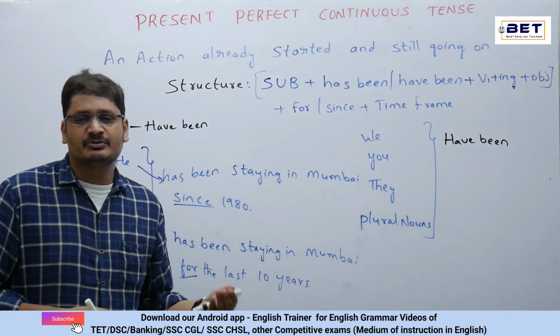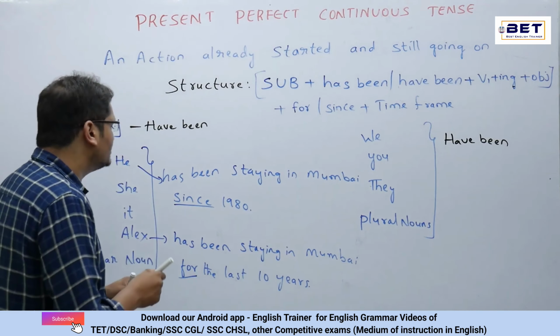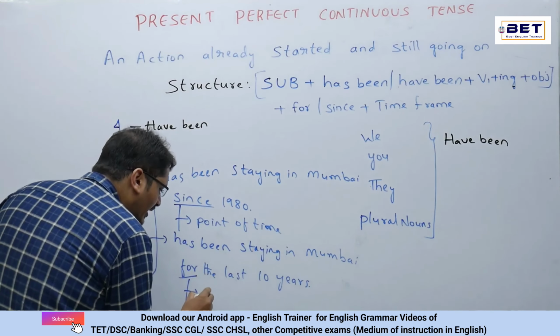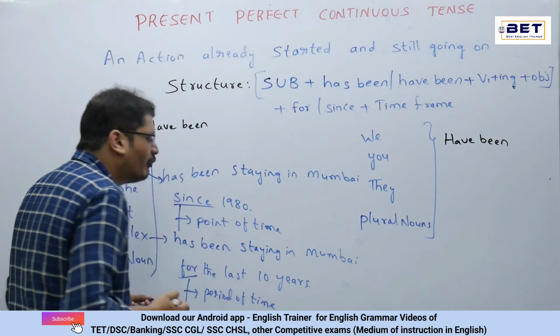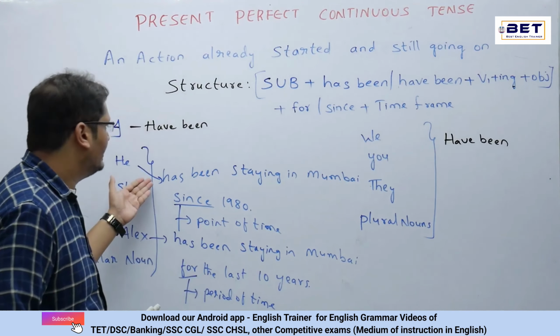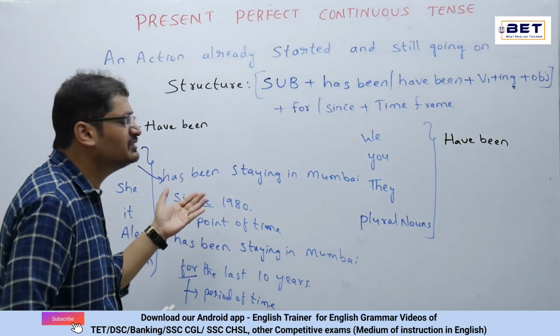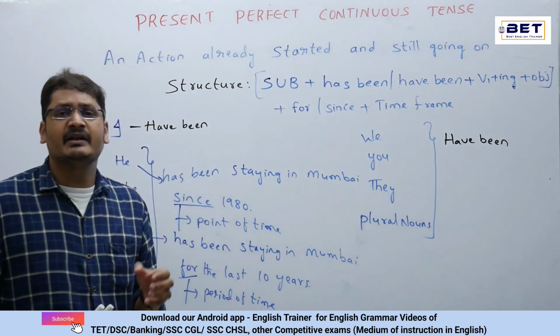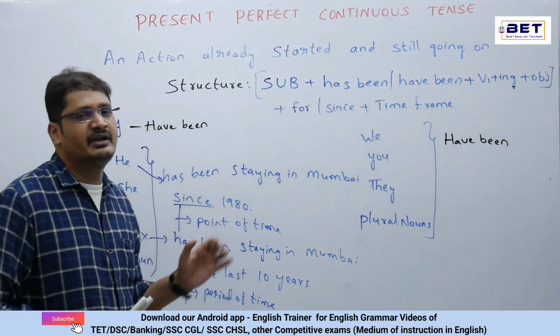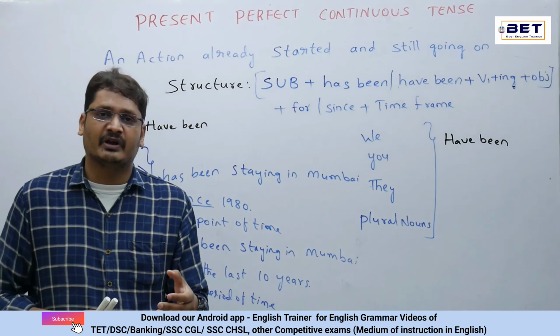Now, what is the difference between since and for? Now, since is the point of time, and for is the period of time. Now, what is this point of time and period of time? I said he has been staying in Mumbai since 1980. 1980 is a specific point of time. So I'm using since 1980. Now, what is period of time?